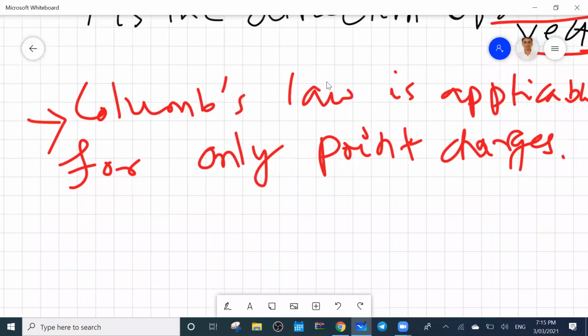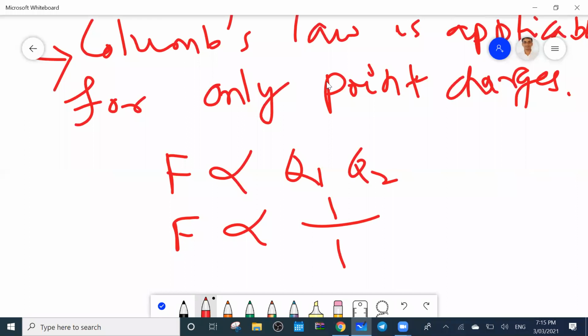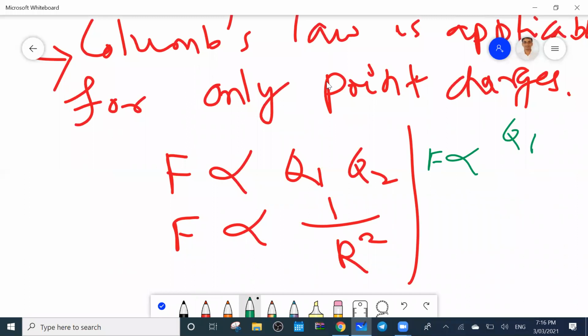Yes, sir. And that concept, what you have to remember? The force is directly proportional to the product of the two charges, and inversely proportional to the square of the distance between the two charges. That means the conclusion you got is F is proportional to Q1 Q2 by R square.